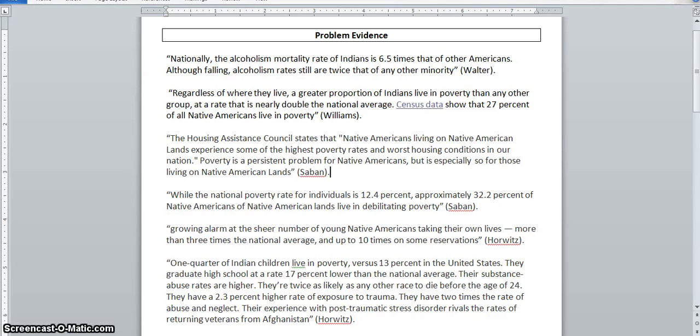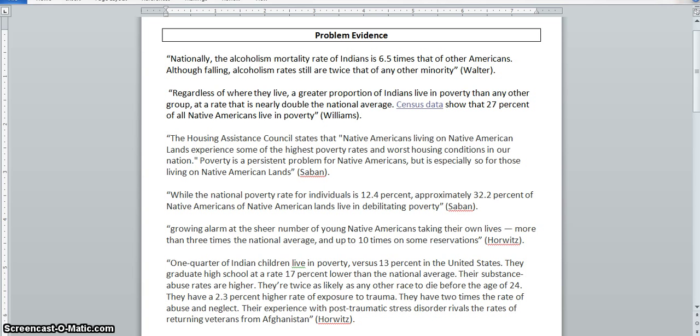Before I can begin to write my main body paragraph about the problem, I first need to look at my text evidence and decide which text evidence from my research I can best build a paragraph around. I can't start writing a body paragraph unless I know what pieces of text evidence I'm going to use, because otherwise my background won't make sense and my topic sentence might be a little bit unclear.